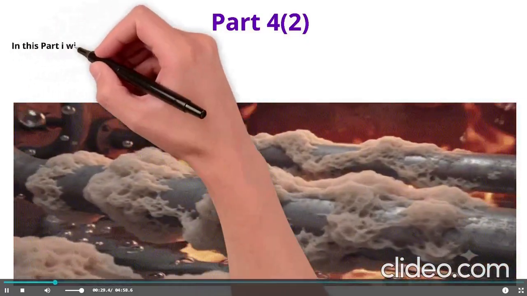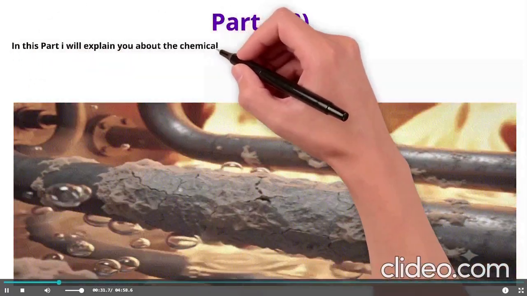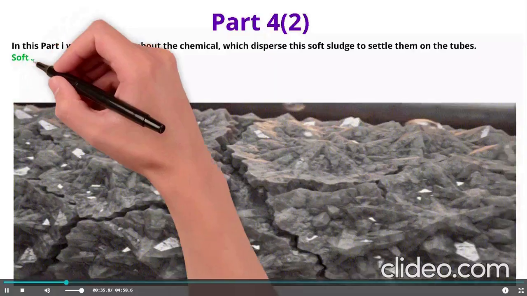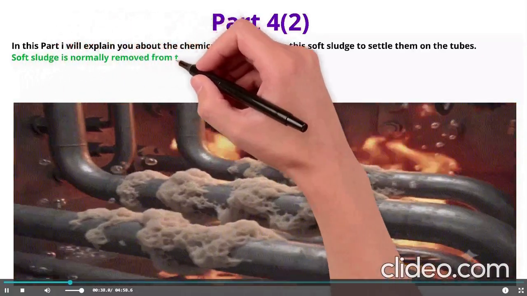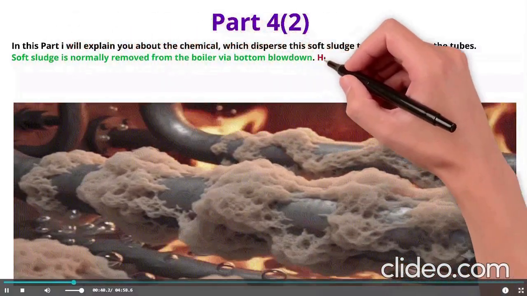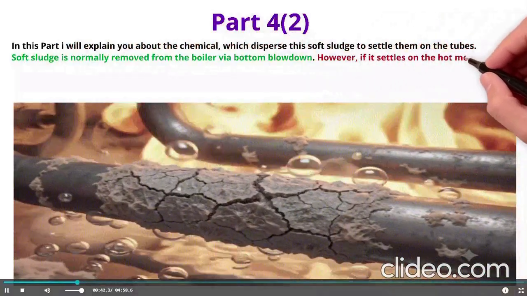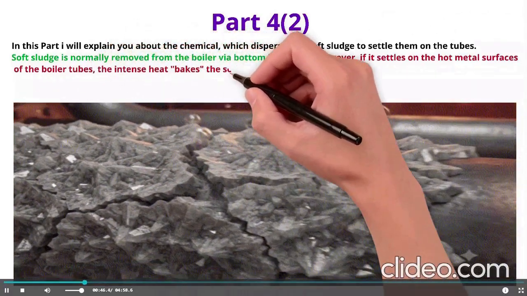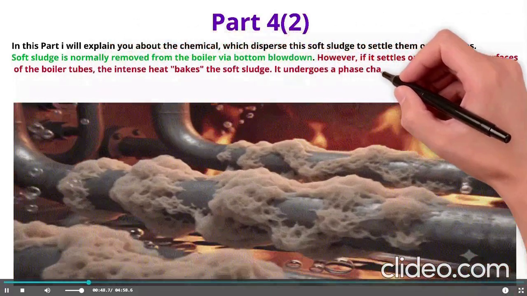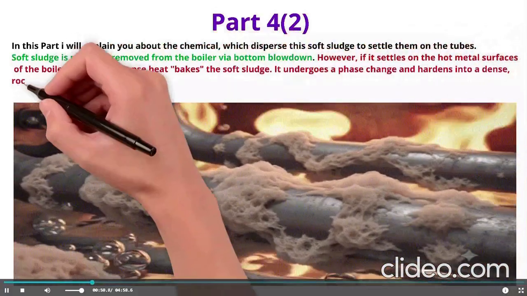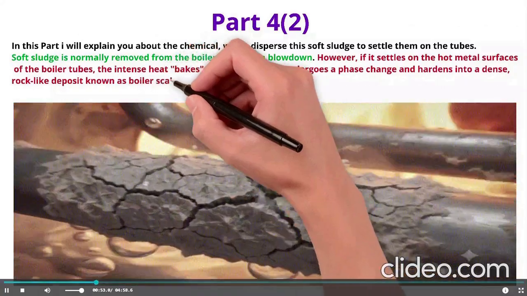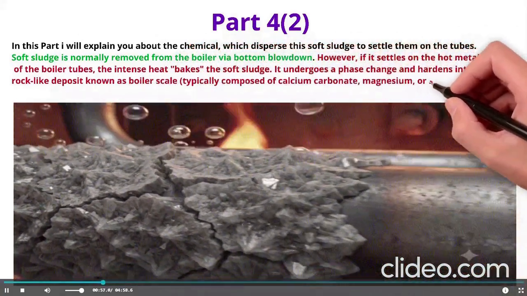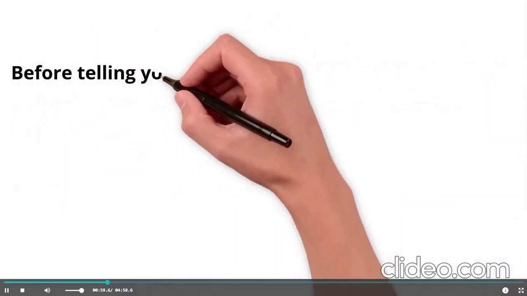In this part, I will explain the chemical which disperses the soft sludge so it does not settle on the tube. Soft sludge is normally removed from the boiler by blowdown. However, if it settles on the hot metal surface of the boiler tubes, the intense heat bakes the soft sludge. It undergoes a phase change and hardens into dense rock-like deposits known as boiler scale, typically composed of calcium carbonate, magnesium or silica.